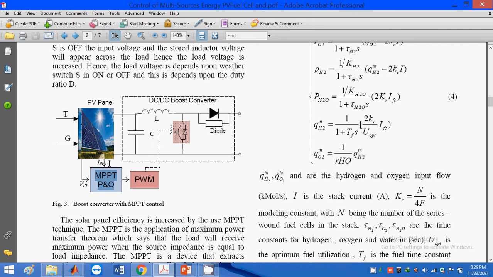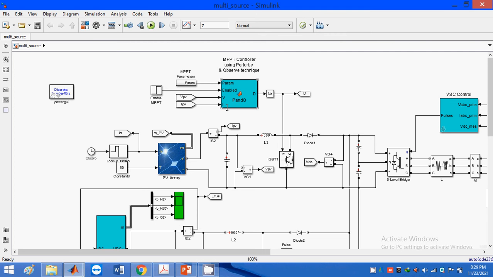From here is the major thing. I have IPV and VPV. These are the inputs given to the MPPT controller. Why I am giving these two terminals to the MPPT controller, I will show you here. This is the major one.